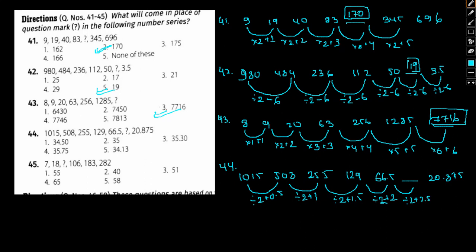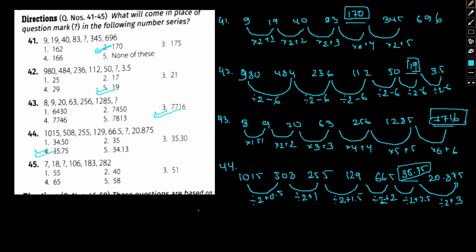If we go through this, so 30.5 plus 2.5 we go, so this will be 35.75. Okay, 35.75. So let's try the same operation here. Divided by 2 plus 3, so if we go through the same, divided by 2, 17.5 plus 3, yes, it satisfies the equation. So option 4, 35.75 is our answer for number 44.